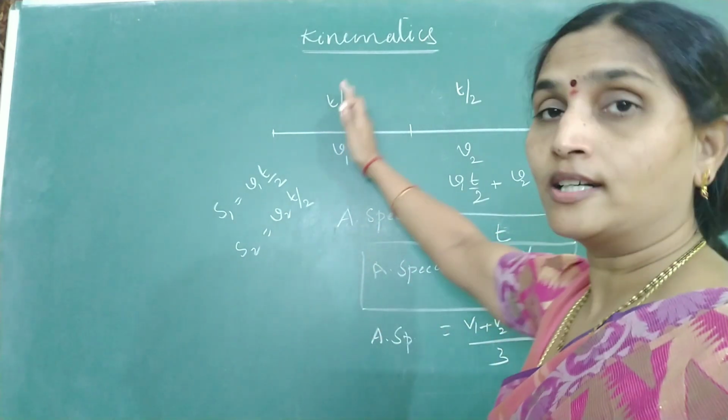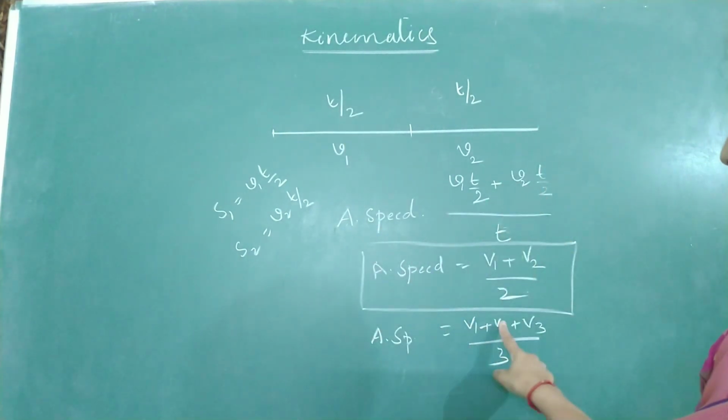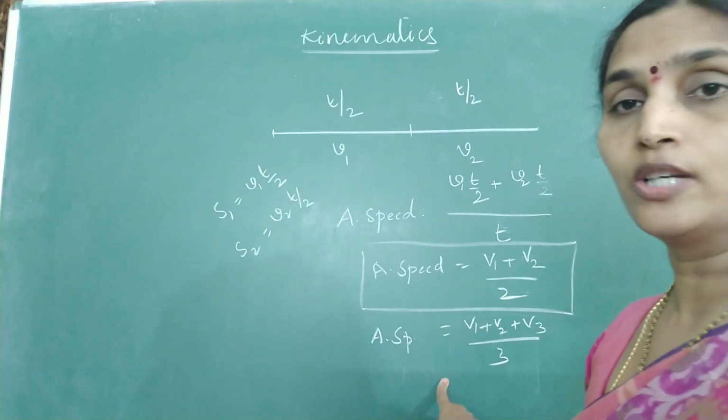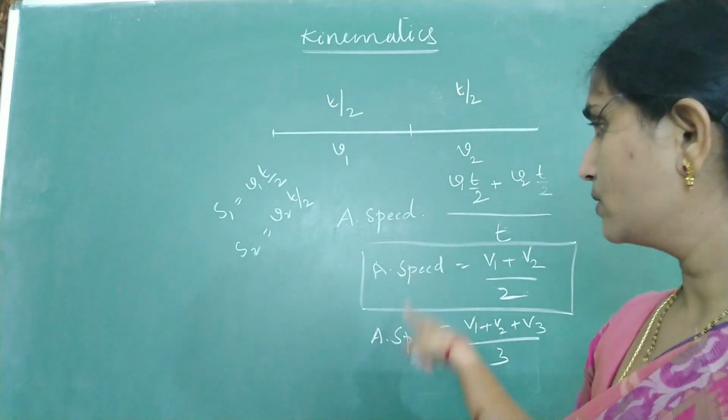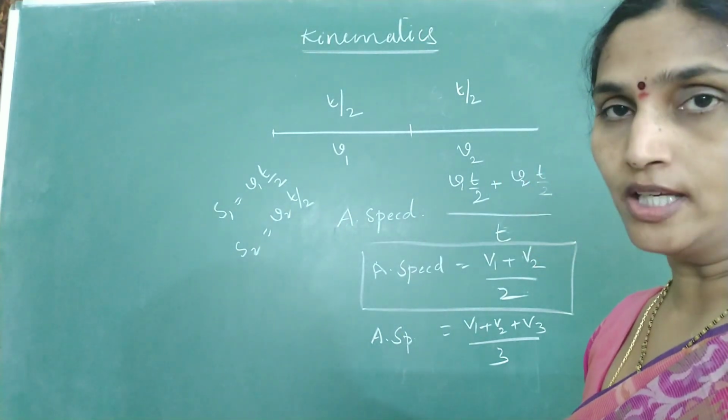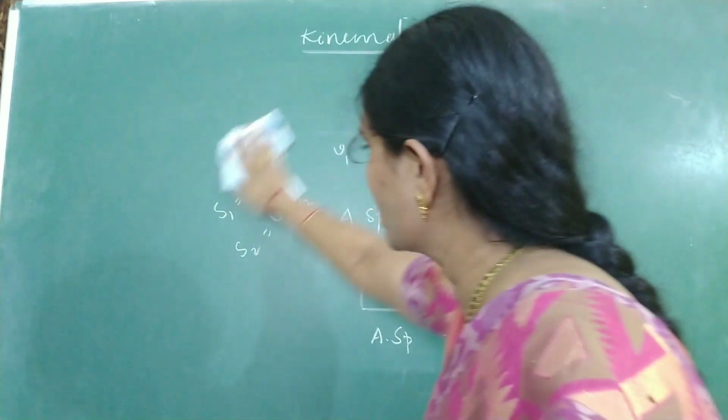If it is 1/3 and 2/3, then V1 plus V2 plus V2 divided by 3. So you can modify it according to the question. So this is how you can evaluate the average speed. But now I'll give a combination. Look at this question, third model.